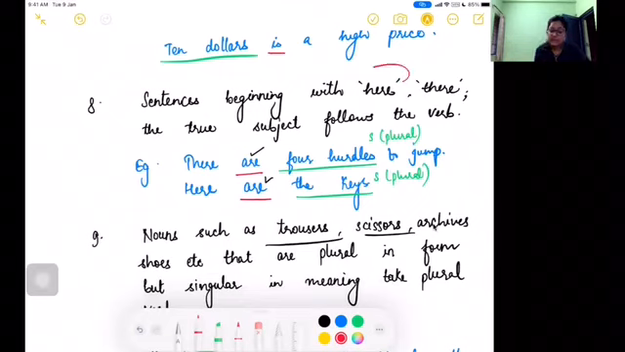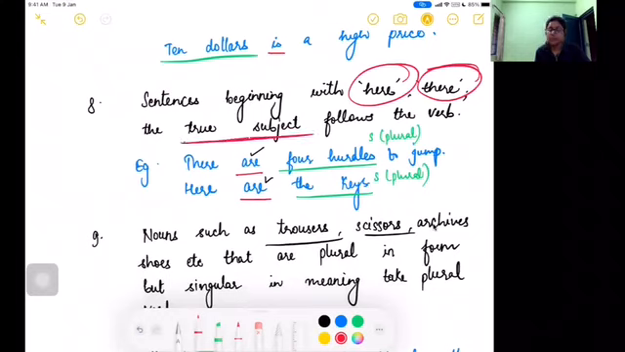When the sentences are beginning with here or there, then the true subject follows the verb. So how will you identify the subject? It will be coming after the verb. So for example, in this case, there are 4 hurdles to jump. So these 4 hurdles is your subject, which is plural in nature, and that is why we are using the plural form of verb. Look at this one. Here are the keys. Again, the keys is the plural one. Therefore, we are using the plural form of verb. I hope I'm making sense to you.